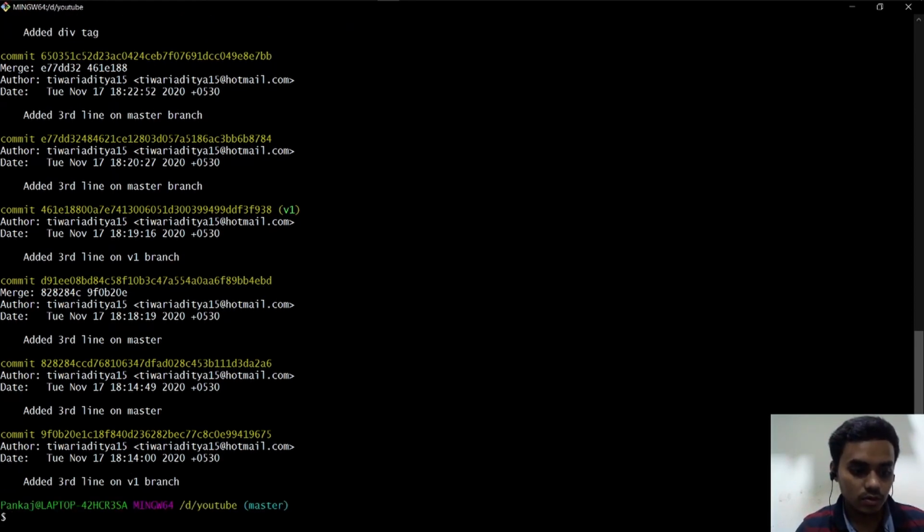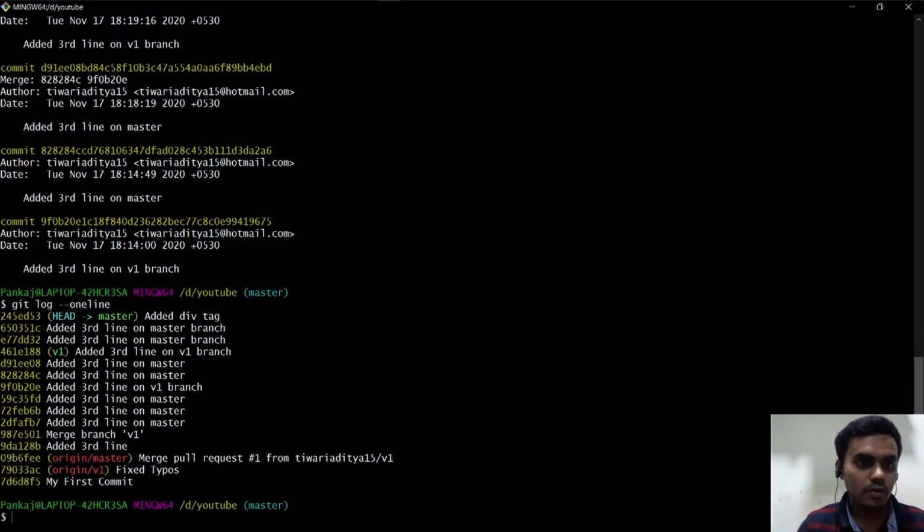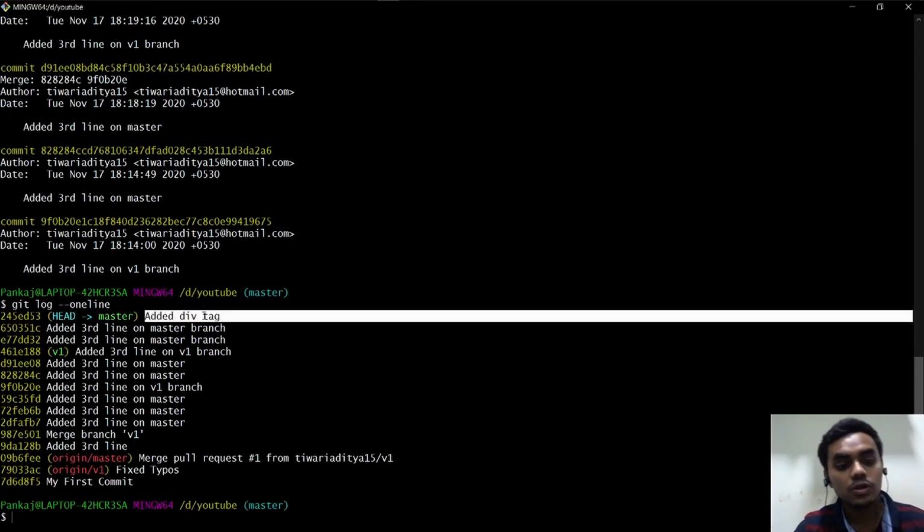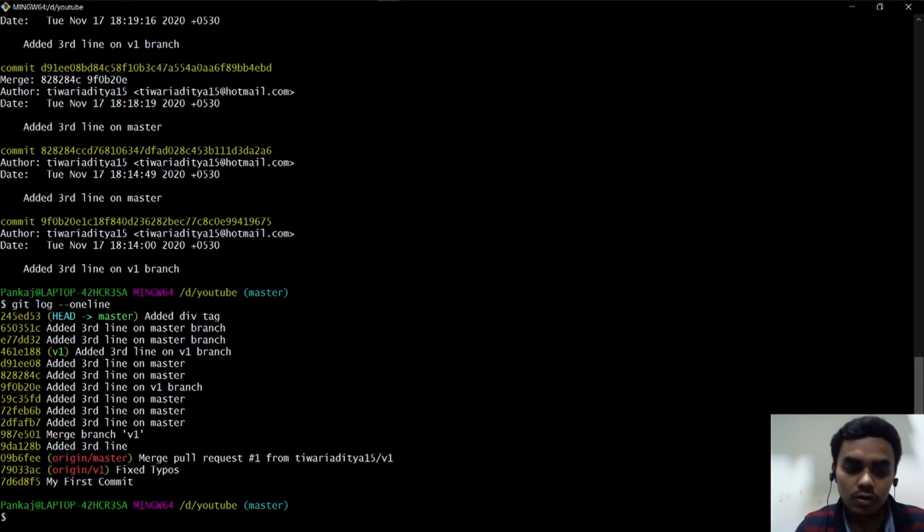That was the vim editor. To come out of it, you press q. There is also a one line flag, so it shows everything in one line. Your head is pointing to "added div tag". Now I wanna undo that.